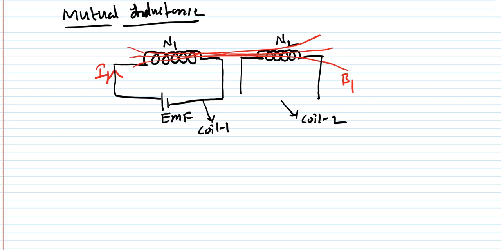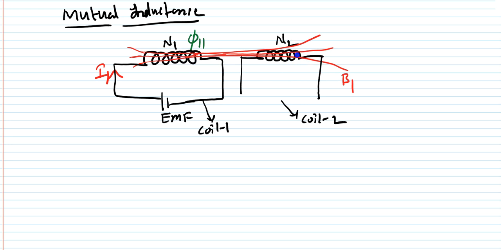After this, the magnetic field is linking with this first coil, so it is going to create the magnetic flux, I can write it as phi 11. So phi 11 is the magnetic flux created due to the linking of this magnetic field in this coil 1.